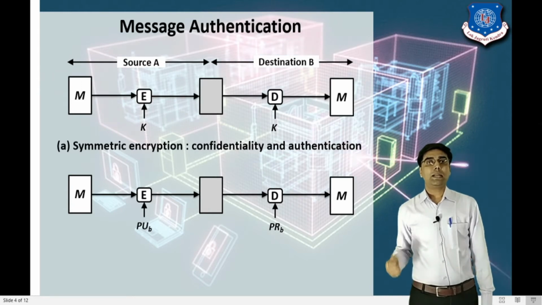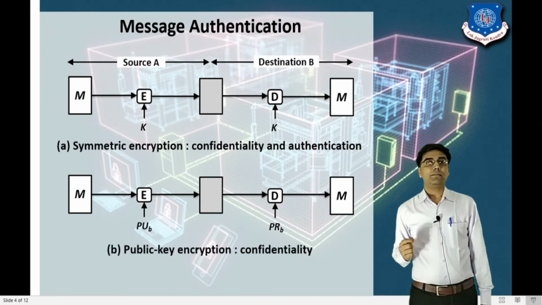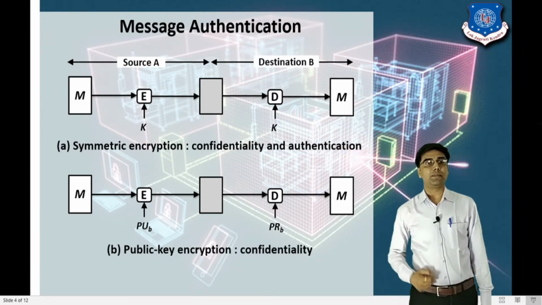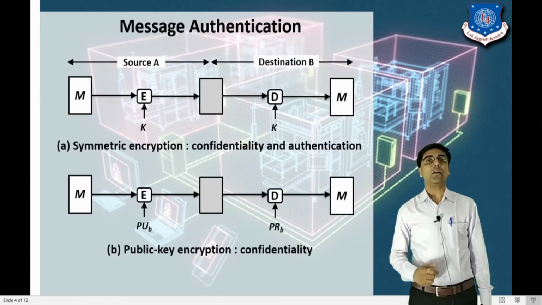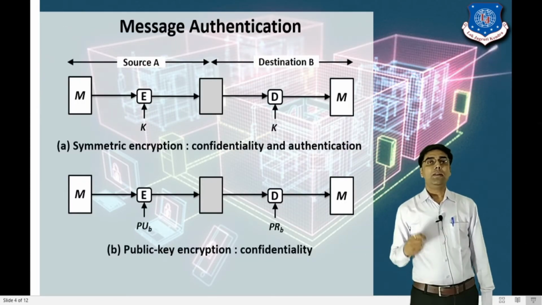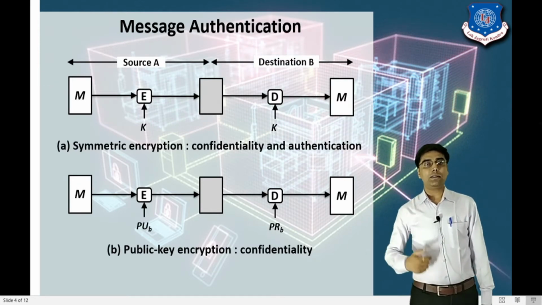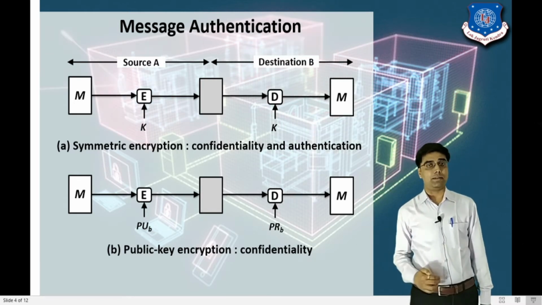The receiver decrypts the message with the private key of user B. So this method is called public key encryption, and it provides confidentiality. It means that since we apply encryption on the message, no other user can read your message, right?